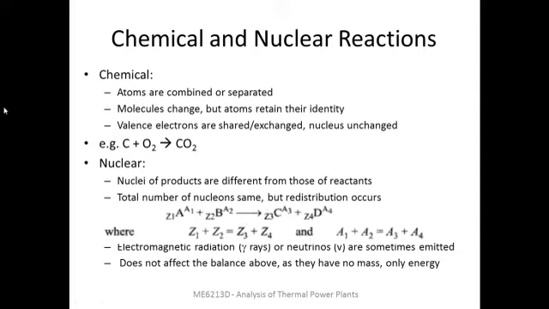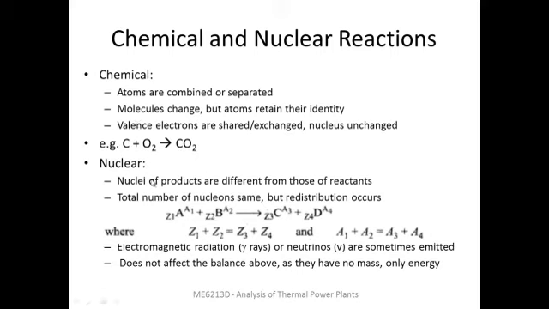That means the chemical reactions are involving interaction of electrons only. Protons and neutrons are not at all involved, and that is the reason the elements themselves are unchanged. They can combine with others to form new compounds, but the atoms and therefore the elements are same for the reactants and the products. A simple example of a carbon reacting with oxygen to form CO2. You can see there is one carbon atom on either side. Similarly, 2 oxygen atoms on either side of the reaction.